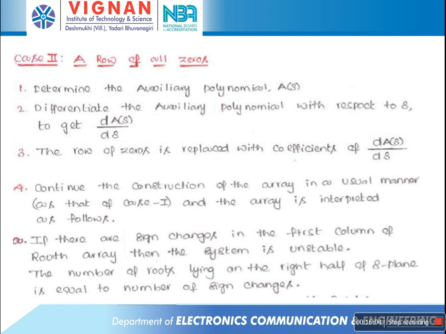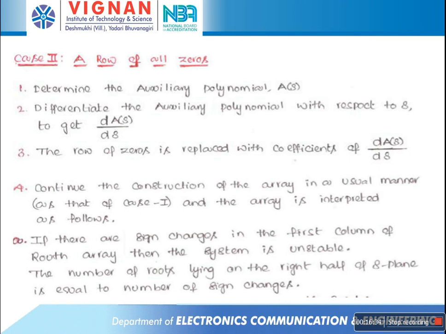The first step is to determine the auxiliary polynomial. The second step is to differentiate the auxiliary polynomial with respect to s to get dA(s)/ds. The third step is that the row of zeros is replaced with the coefficients of dA(s)/ds. The fourth step is to continue the construction of the row array in the normal manner.